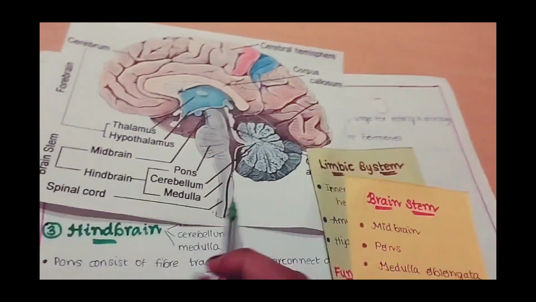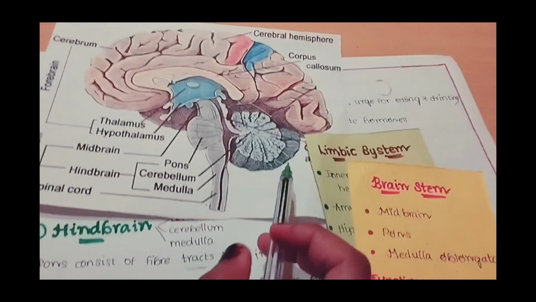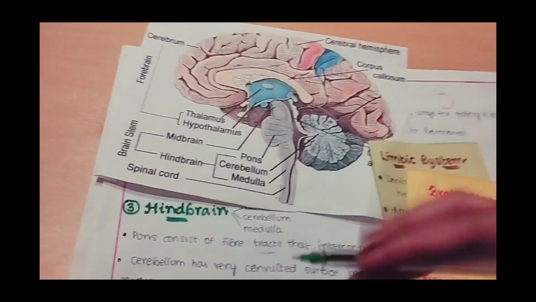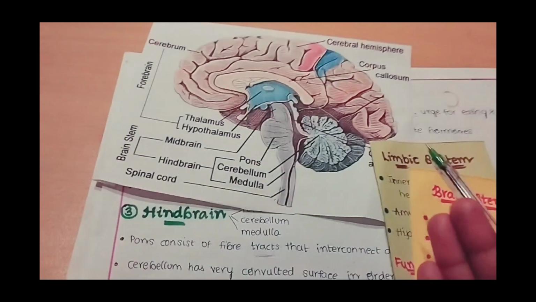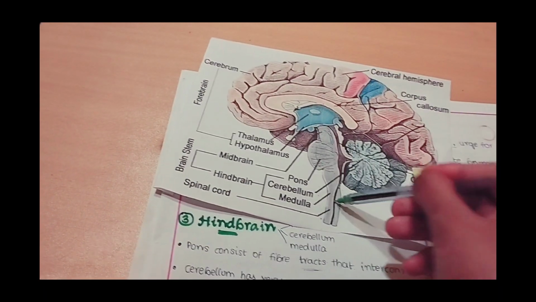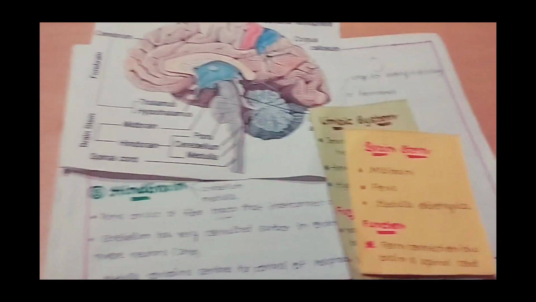And cerebellum is not included in the brainstem. It is very important. Students often confuse why cerebellum is not included. See, what is the function of brainstem? It should form connection, but cerebellum is not forming connection between brain and spinal cord, so it is not included. Remember this line: first midbrain, then pons, and then medulla. These 3 form brainstem. This is about the central nervous system.